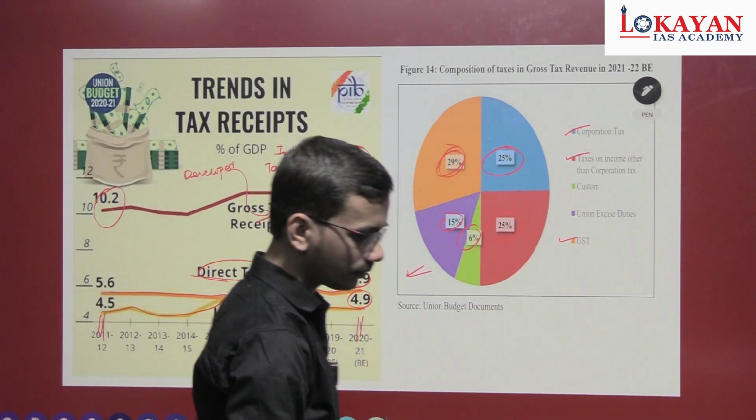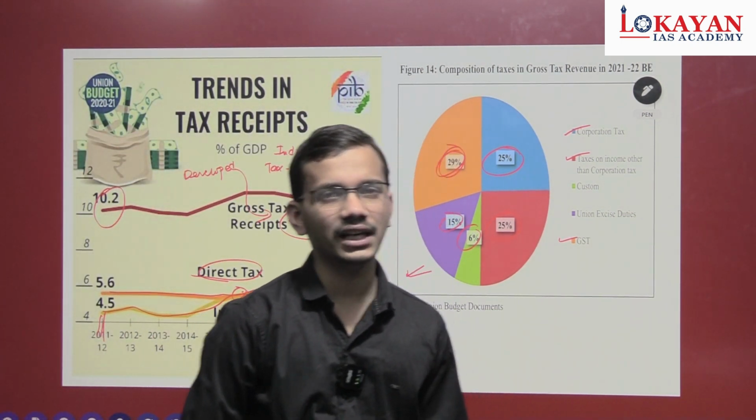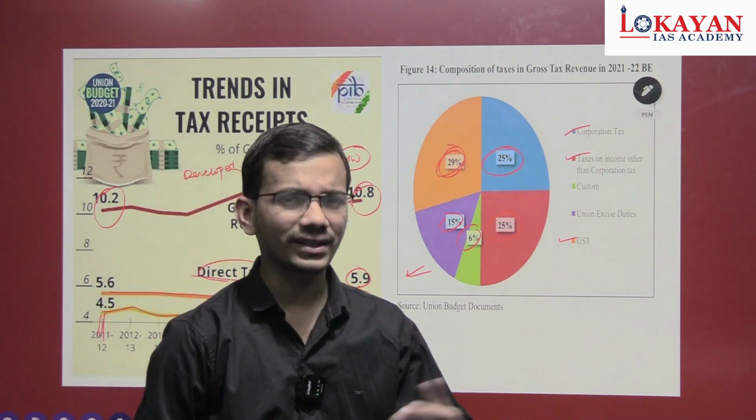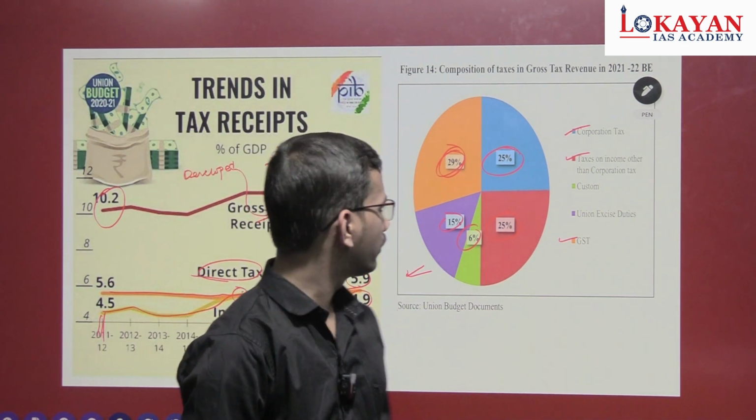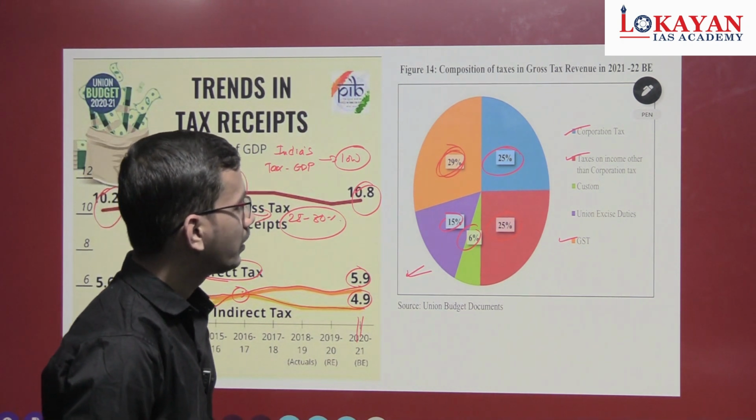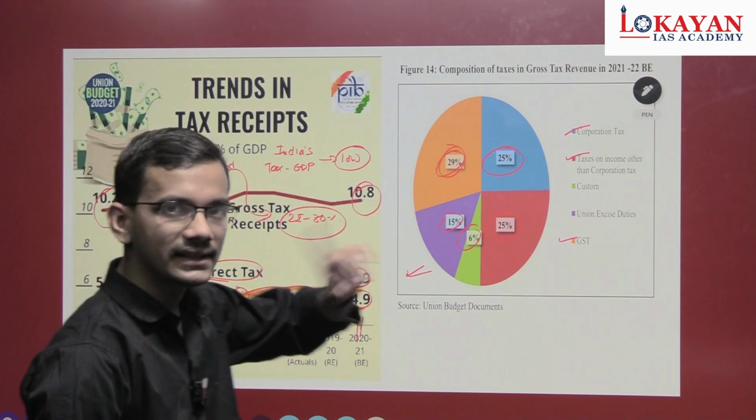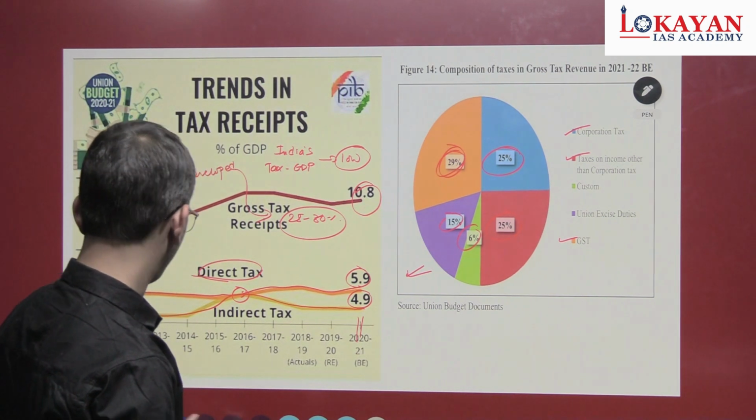I think corporation tax and income tax are not equal. We have to wait for this year's budget document to conclude this. But remember this, GST is the maximum contributor.